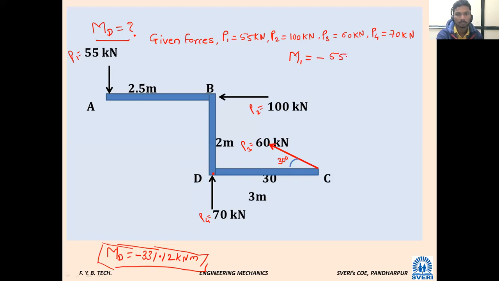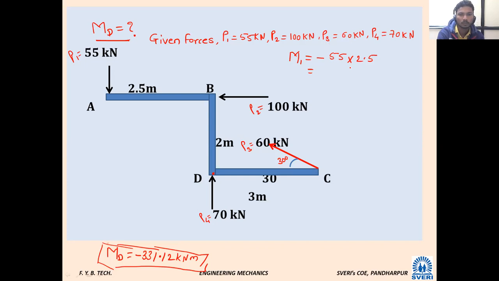So minus 55 into what is the perpendicular distance between point D and point A? 2.5. Sir, we want to calculate the moment of force about point B? The perpendicular distance is 2.5.